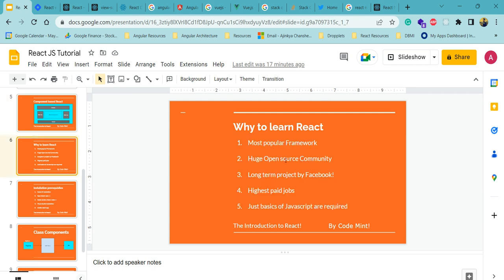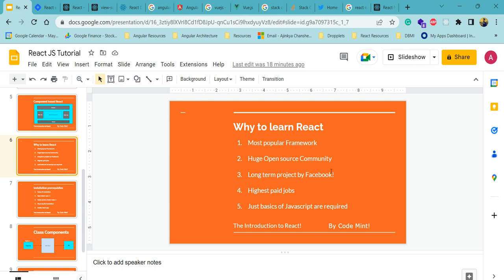And then, why learn React? React is a most popular framework, and it has huge scope because it also has a huge open source community. Lots of developers are actively contributing to React. There are also lots of high-paying jobs.